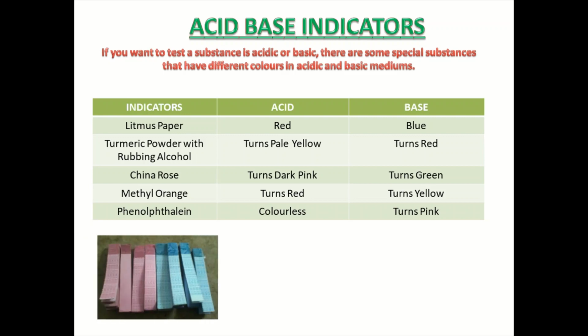You can see here the litmus paper, red and blue litmus paper. When blue litmus paper is dipped into an acidic solution, it turns red. And when red litmus paper is dipped into a basic solution, it turns blue. Similarly, another indicator is turmeric powder with rubbing alcohol. In that also, the acidic solution turns pale yellow and the basic solution turns red.